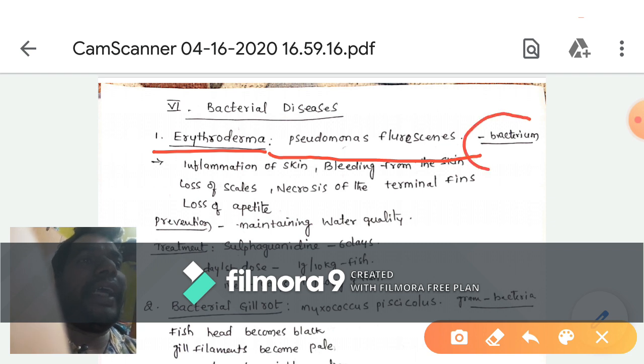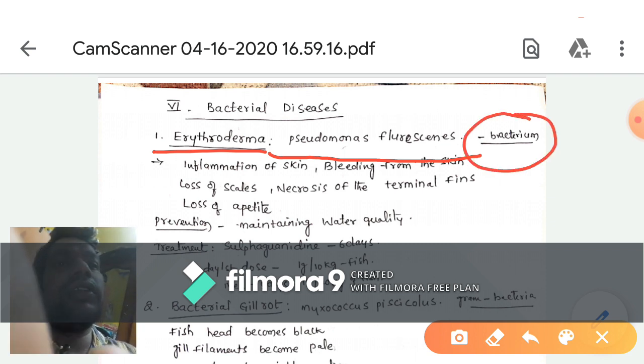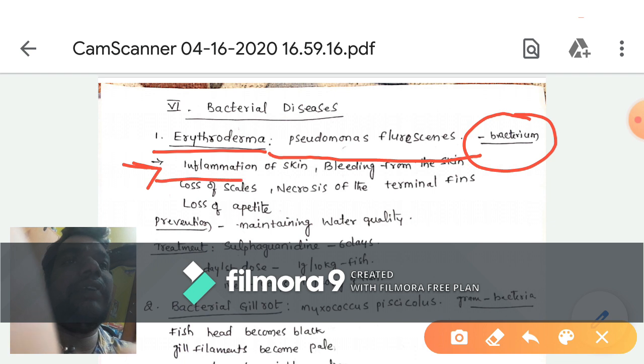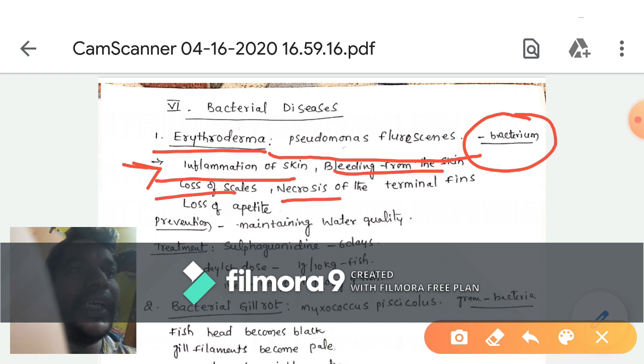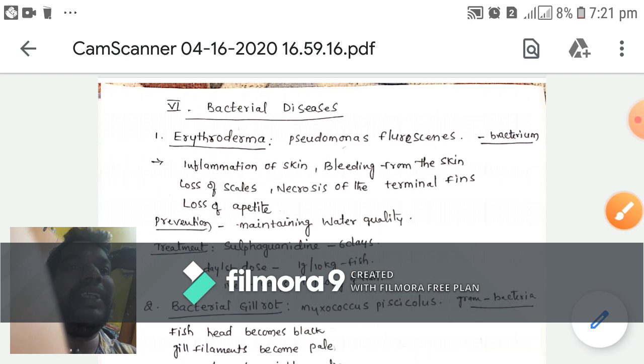So it is a gram-negative bacteria. The symptoms are inflammation of the skin, bleeding from the skin, loss of scales, necrosis of the terminal fins, and loss of appetite. How could this disease be prevented?